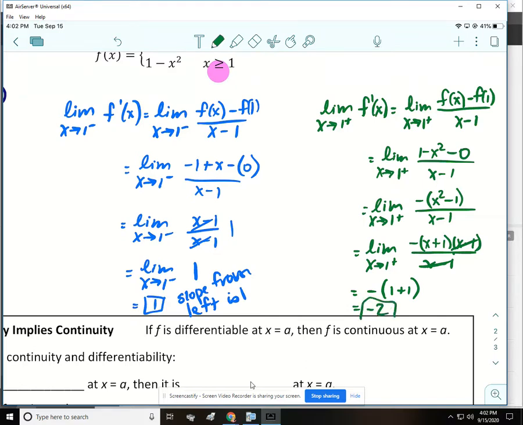All right, so that means that the slope from the right is negative 2. And obviously our left slope and our right slope don't match, so that's going to create a sharp turn. So what would happen is we have a slope of 1, and then we get to where x is 1, and then we have a slope of negative 2. That's going to make the function not differentiable at that point.